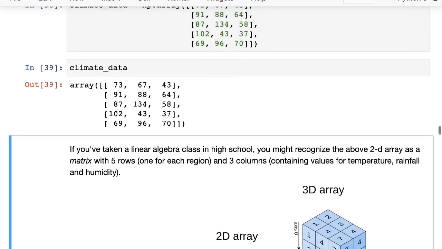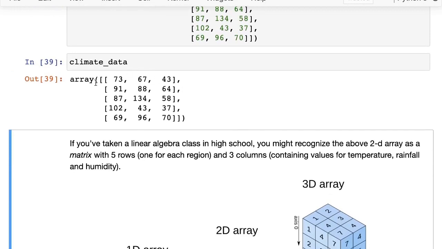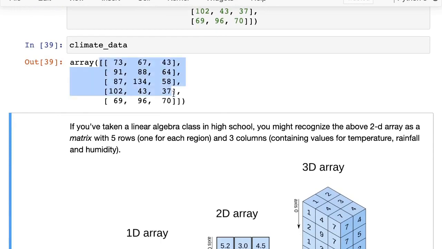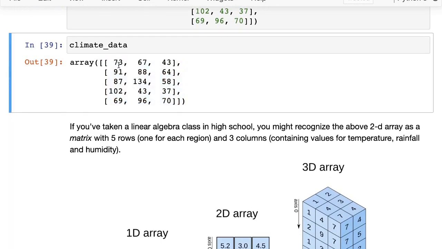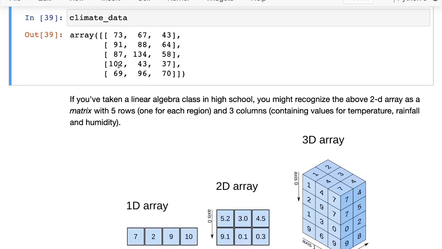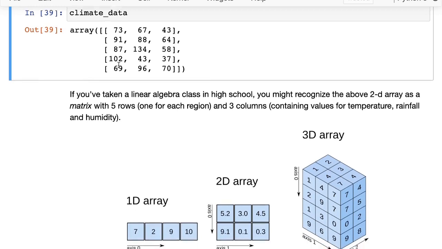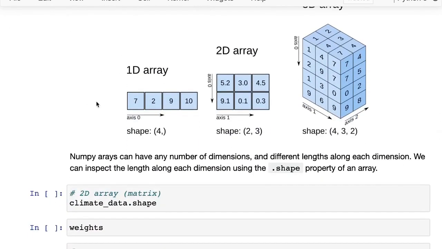Okay, so we create this array, and then we get back, once again, this array object, but this time this is a 2-dimensional array, right? It is no longer a 1-dimensional array. And that is what makes NumPy arrays so flexible, that they can have any number of dimensions. So here is a 1-dimensional array. This is what we looked at, a vector. And then here is a 2-dimensional array.